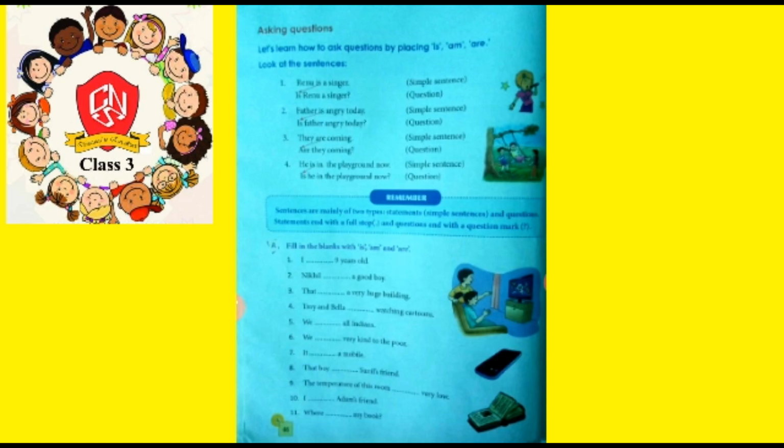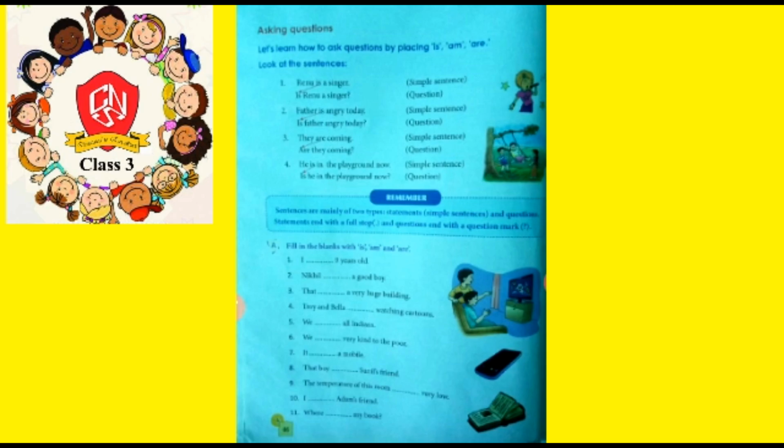Number 7, it dash a mobile. So it is actually a singular form of pronoun. Okay, so it should be followed by the singular form of helping verb. So we write is after it. So it is a mobile. In sentence number 8, that boy dash soon his friend. So here we are talking about one particular boy. That means the subject is singular. That is why we will use the singular form of helping verb just after the noun boy. So that boy is soon his friend.